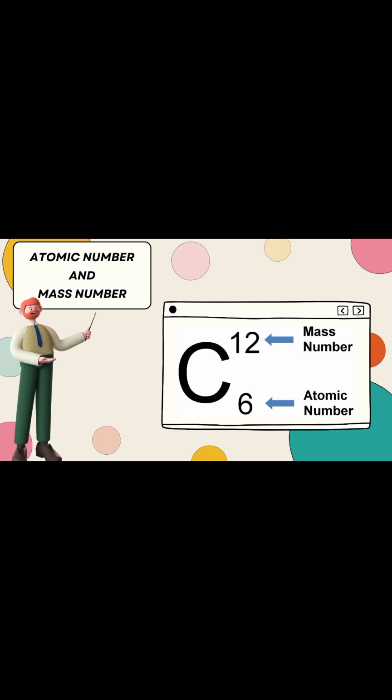Atomic and mass number. Atomic number represents the amount of protons present in the nucleus of an atom. It is located at the upper left of the element, and in the middle is the letter symbol for the element. On the other hand, mass number represents the number of protons and neutrons present in an atom.